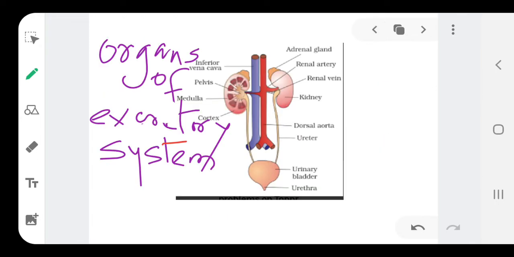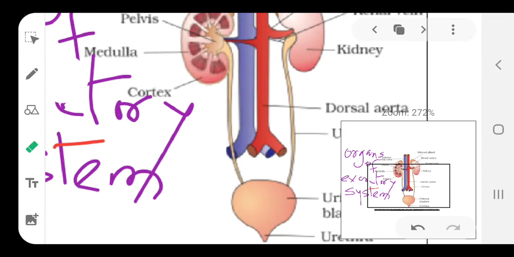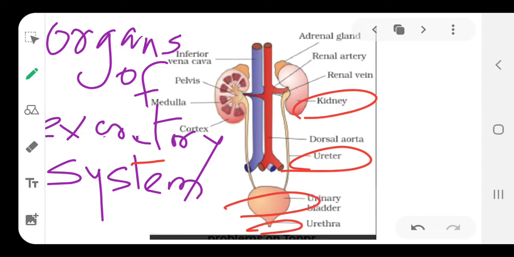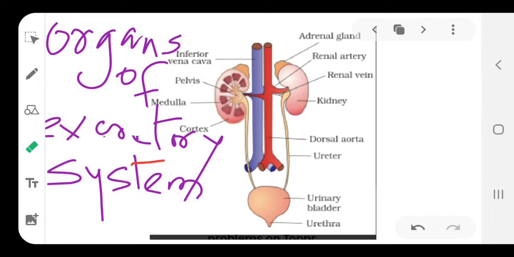As you can see in this picture, this is how things are arranged in our system. In the excretory system, the organs for excretion are the kidneys, that you can see from here, then the ureter, the second one, then the urinary bladder, and last is the urethra. So, again check out the names: kidneys, the ureters, the urinary bladder, and the opening called urethra. These are the organs for excretion in our body.